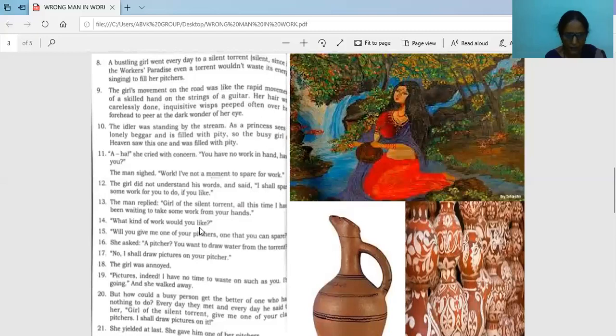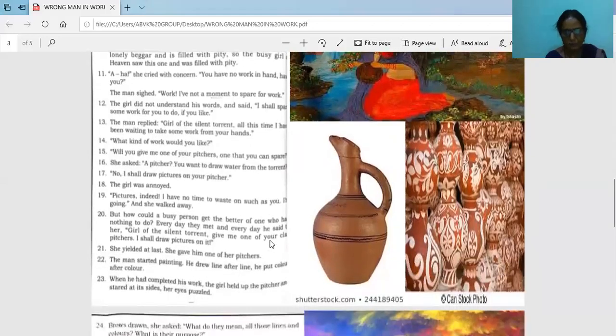What kind of work would you like? Then she asked, will you give me one of your pictures, one that you can spare? Then what did he ask her? He asked for one of the pictures, that is, the pot she carries to bring water, no? Then he asked her to give her pitcher, that is a pot she carries water in. Then, for what?